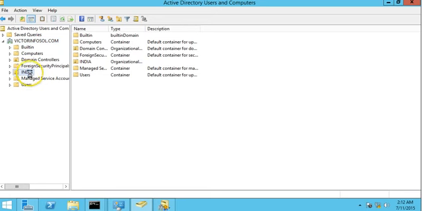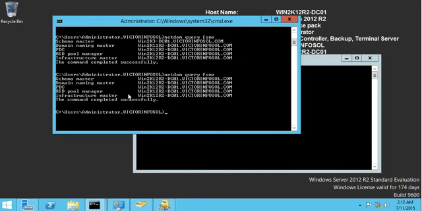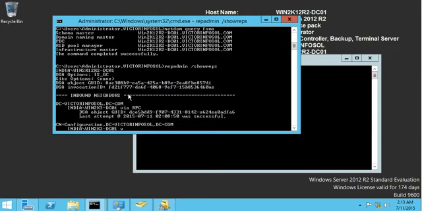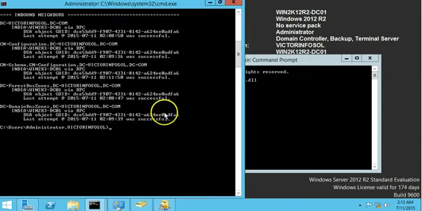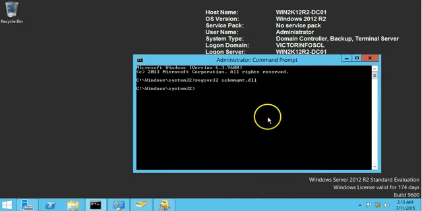We can verify the India OU and the servers, users, everything seems good. Also I am going to verify this by running one command, repadmin. So you can see everything was successful. So I think the replication happens pretty well.